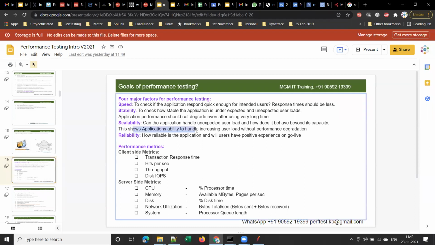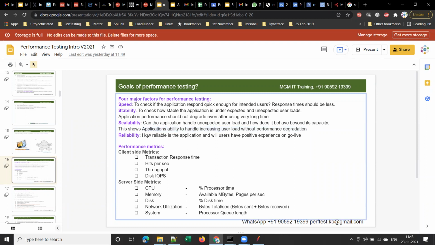This shows the application's ability to handle increasing user load without performance degradation. So scalability tells what the application's capability is to handle increasing user load without performance degradation, right? If the application is scalable, it can handle increasing user load without performance degradation.